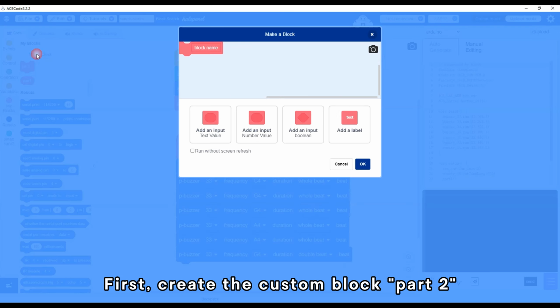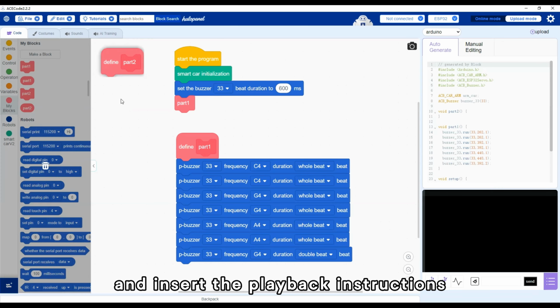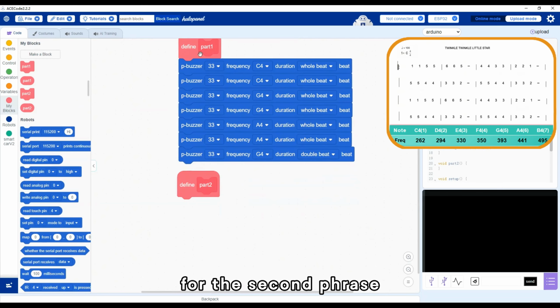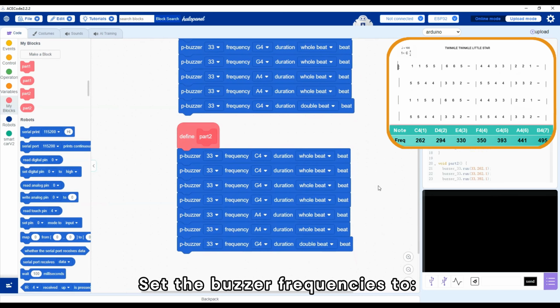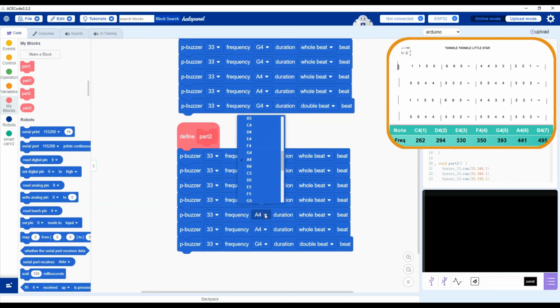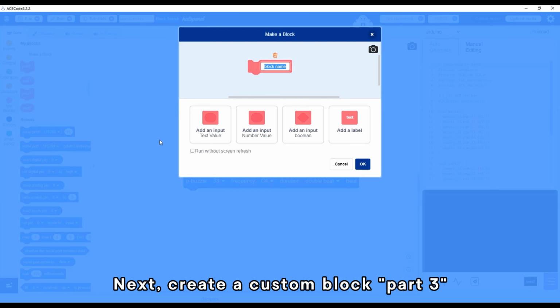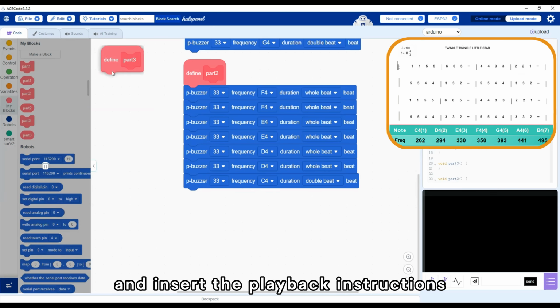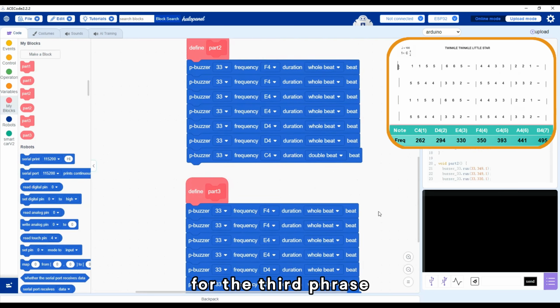First, create the custom block part 2, and insert the playback instructions for the second phrase. Set the buzzer frequencies to 2F4S, 2E4S, 2D4S, and 1C4. Next, create a custom block part 3, and insert the playback instructions for the third phrase.